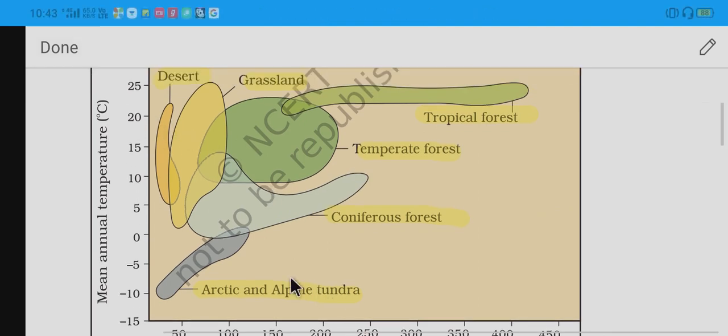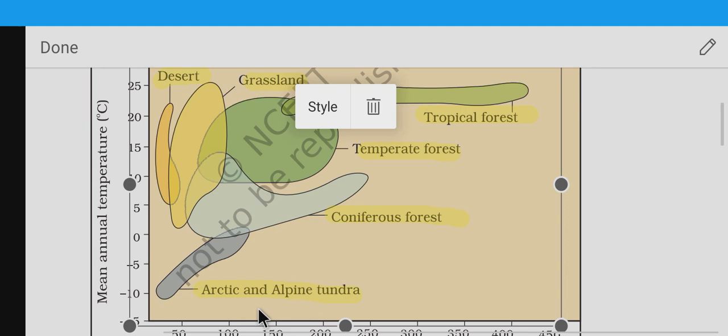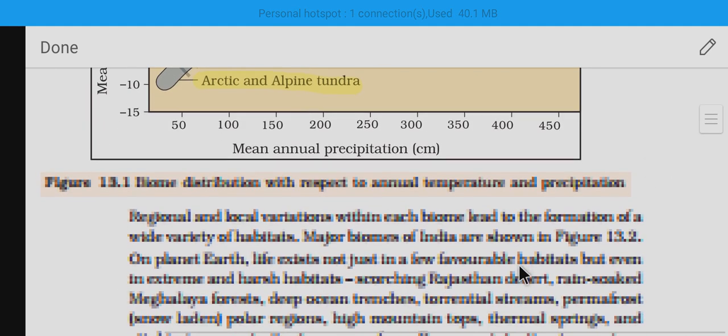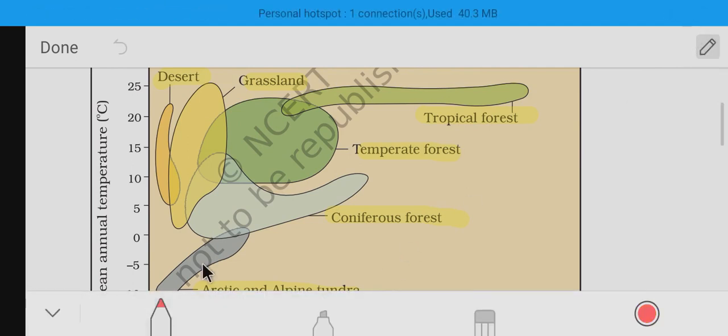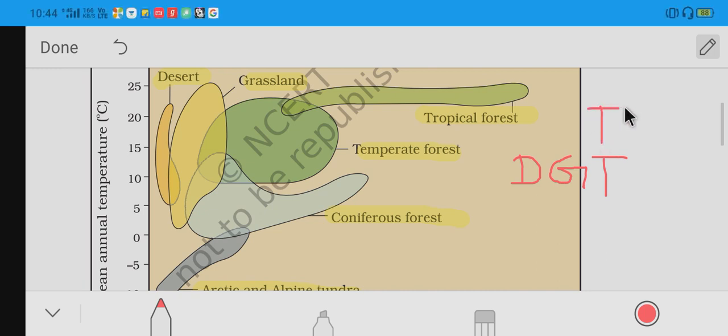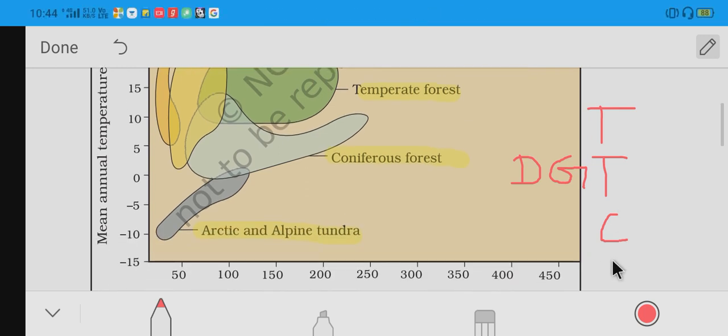So here, for remembrance, I will tell one thing. First D is seen, so write D, then it is grassland, so G, then it comes to the temperate forest. Above the temperate forest it is tropical forest, below the temperate forest it is coniferous forest, and below the coniferous it is Arctic. Remembering like this would be easier, I think.